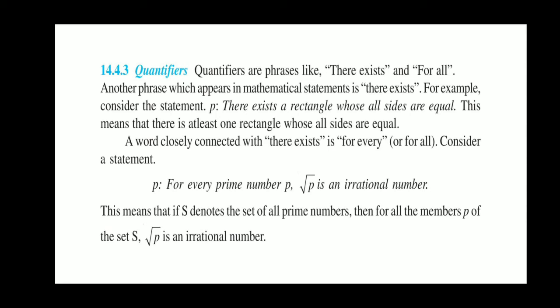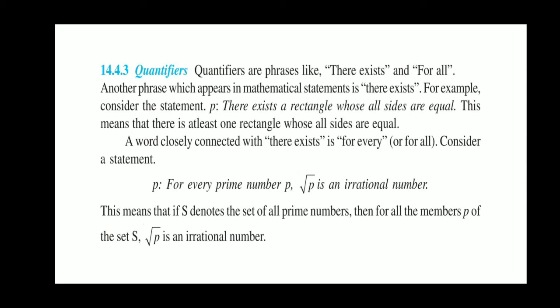Now we are here with the next word, that is quantifier. Quantifiers are phrases like "there exists" and "for all". We have listened to many examples. For example, there exists a rectangle whose all sides are equal. It means there must be at least one rectangle whose all sides are equal.